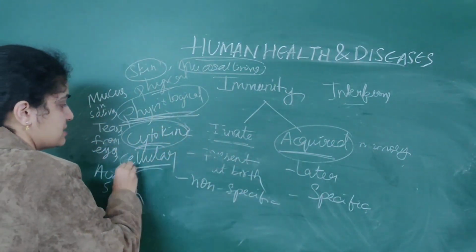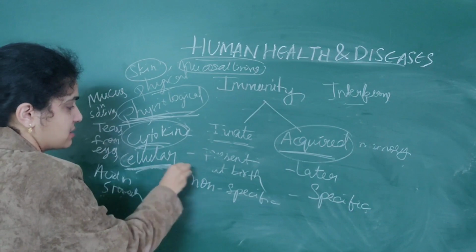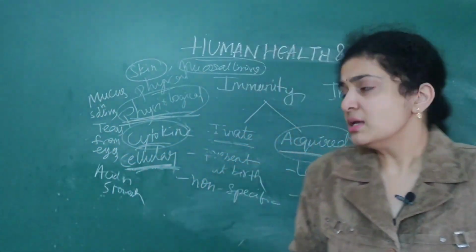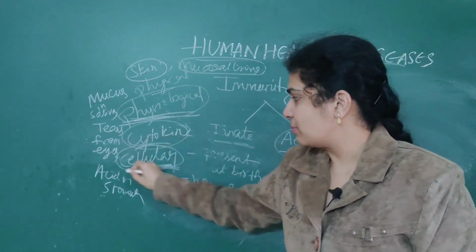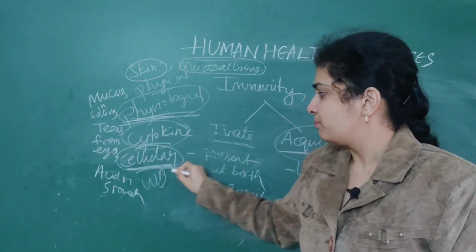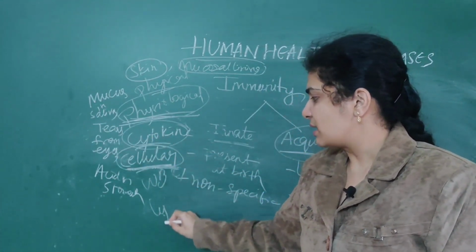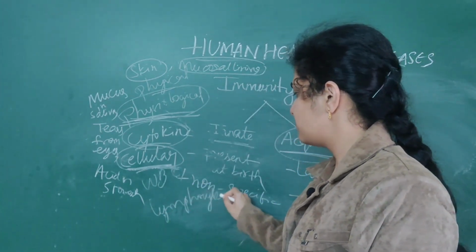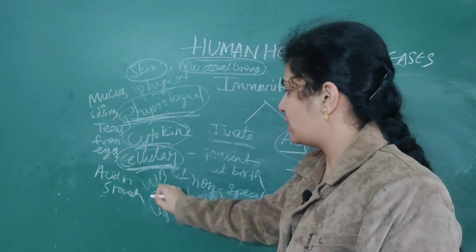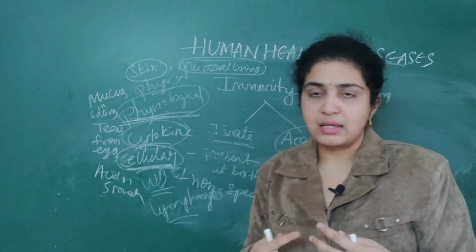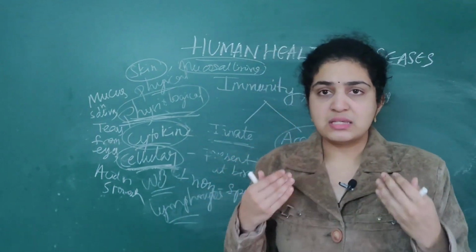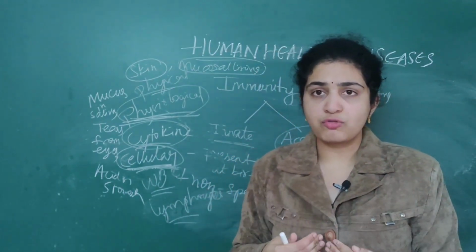Then later it is the cellular barriers. Next, what are the cellular barriers which are present? Cellular barriers are WBCs, then lymphocytes, as well as numerous other barriers like neutrophils.